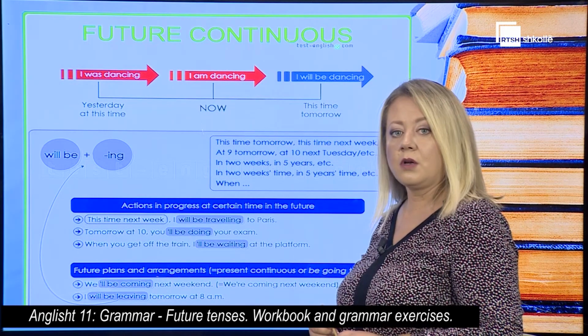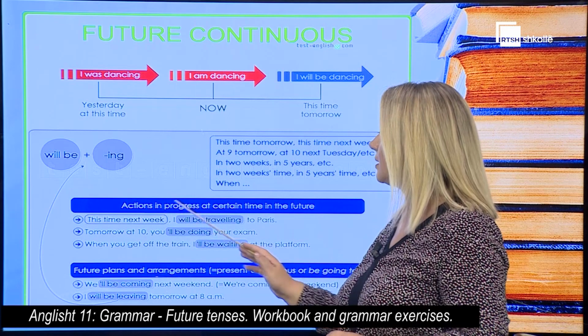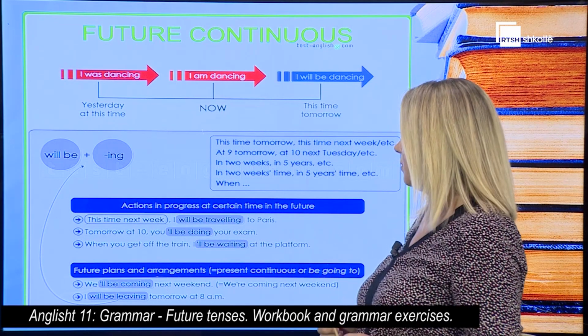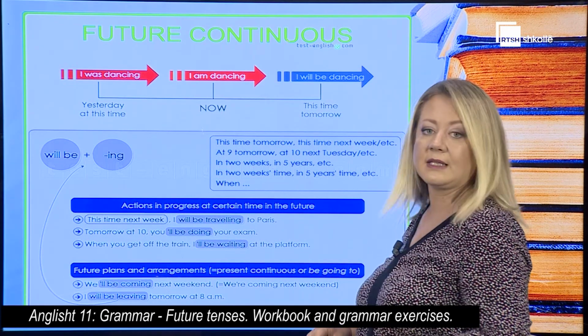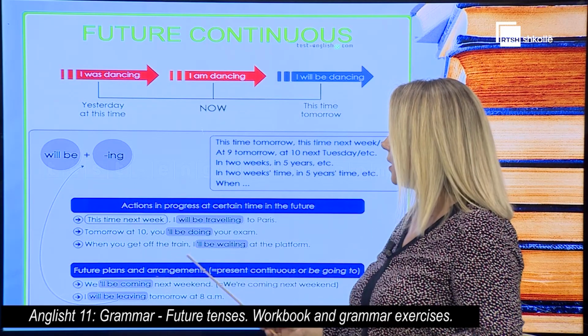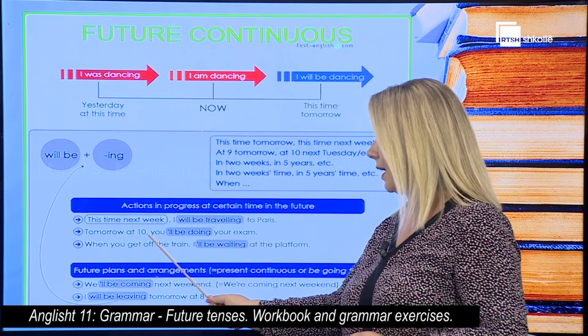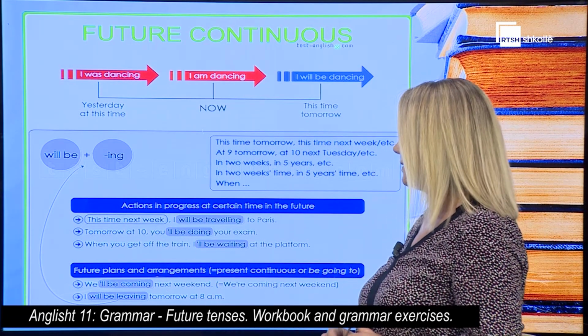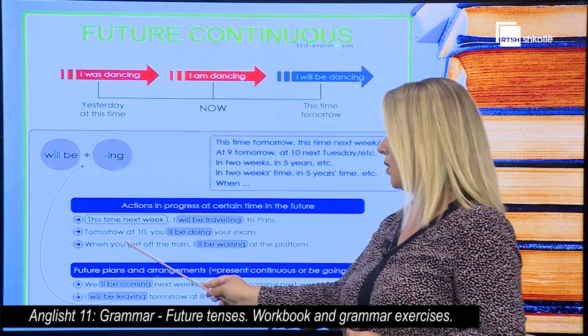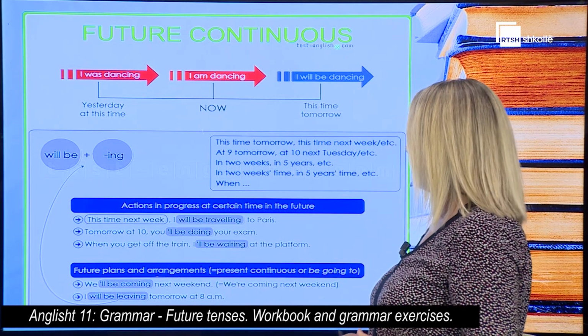When do we use it? We use it for actions in progress at a certain time in the future. For example, this time next week I will be traveling to Paris. Tomorrow at 10 you will be doing your exam. And when you get off the train, I'll be waiting at the platform.